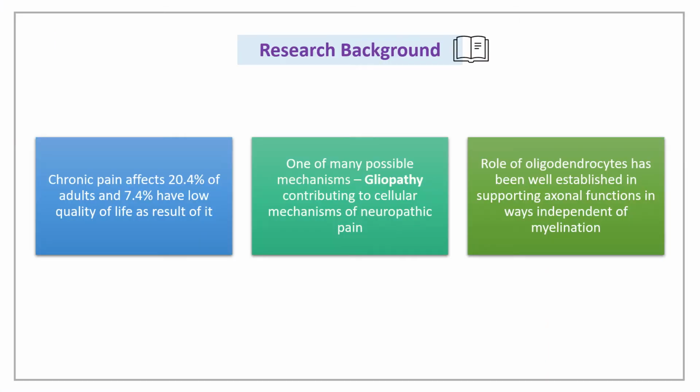According to the CDC website, a 2019 survey concluded that 20.4% of adults suffer from chronic pain and 7.4% have low quality of life because of it. Although the mechanisms underlying chronic pain remain elusive, gliopathy, which describes dysfunctional glial state, has been postulated to be a key contributor to neuropathic pain. Studies in chronic pain have not addressed the role of oligodendrocytes yet, but their role in supporting axonal functions independent of myelination has been well established.